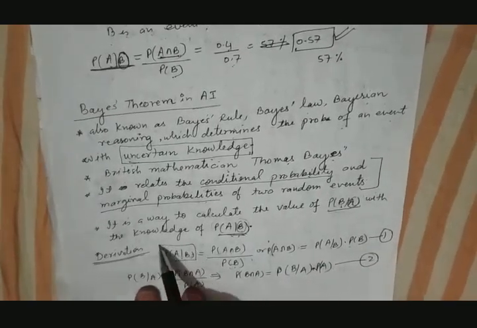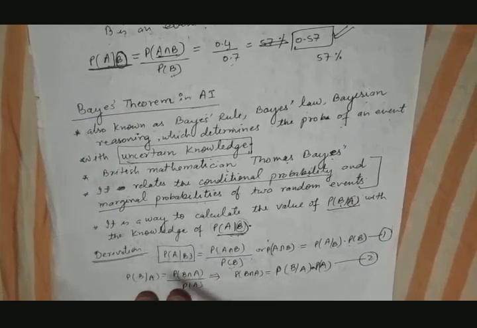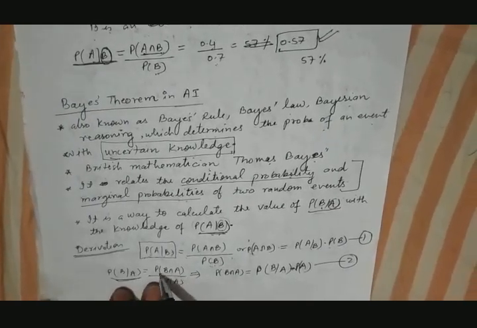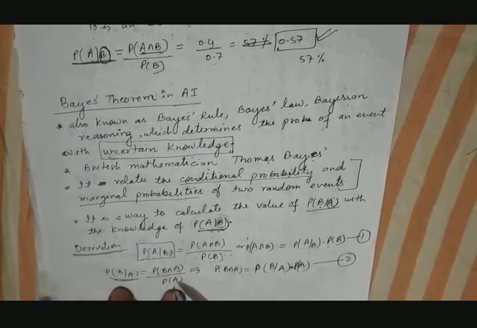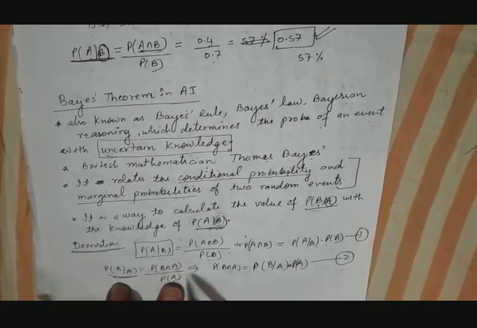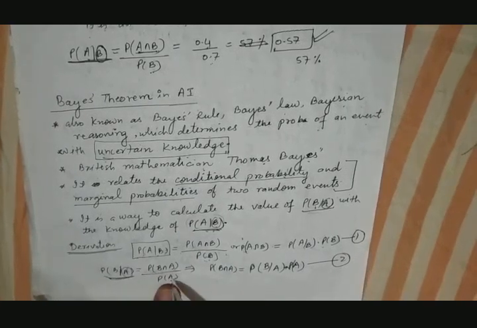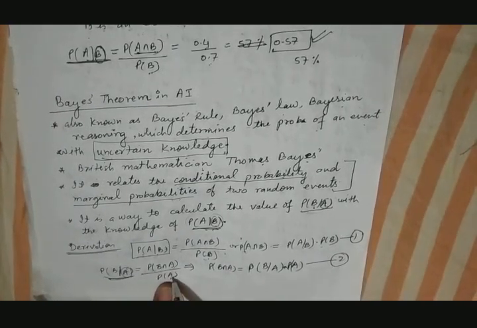Now this is the probability of A by B. Now can we reverse it? Yes. Probability of B provided A. So this can be written as probability of B intersection A divided by probability of A, since A is provided, so probability of A will come over here in place of B.